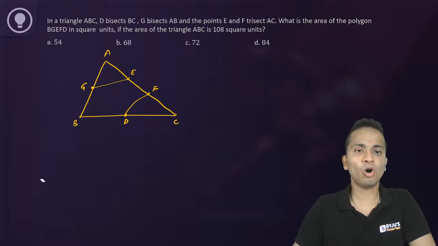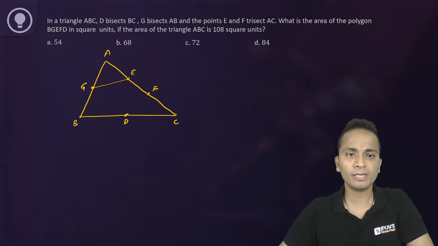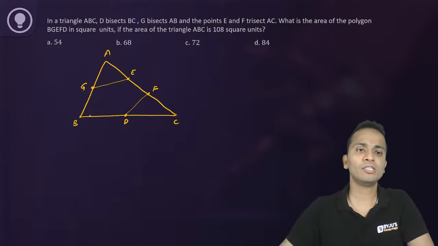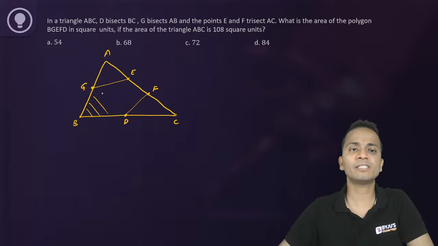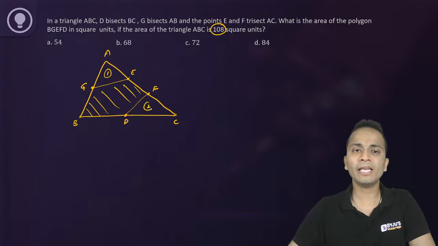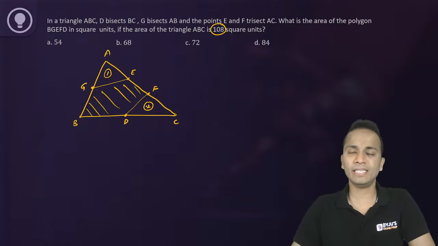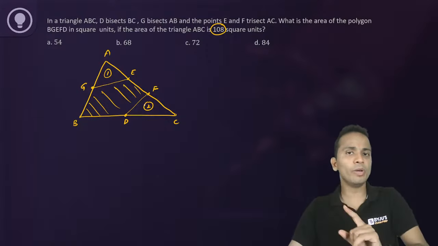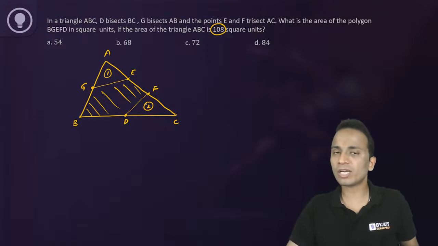All right. You all have understood which area we have to find out? Okay, so I'll join this as well. That means we have to find this shaded area. So from the total area 108, if I subtract area number 1 and area number 2, I will get the answer.